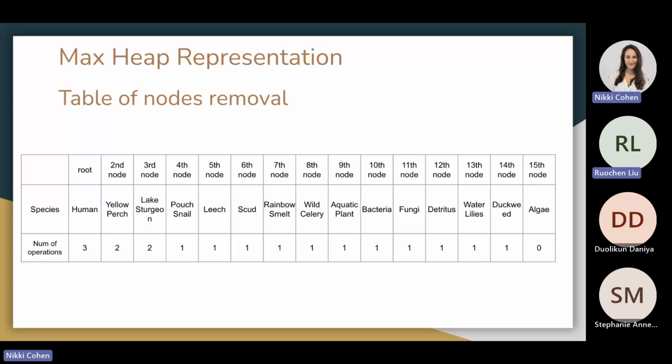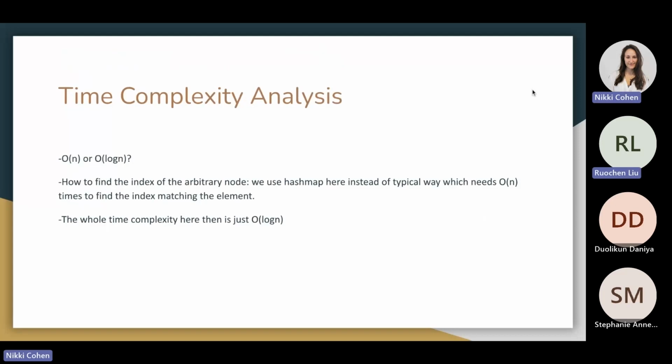We can clearly come to a conclusion that in general, nodes higher up require more operations, and nodes lower in the heap can be removed with a minimal effect. Thus, our model suggests that the removal of a species at higher trophic levels has a more significant impact on our ecosystem.